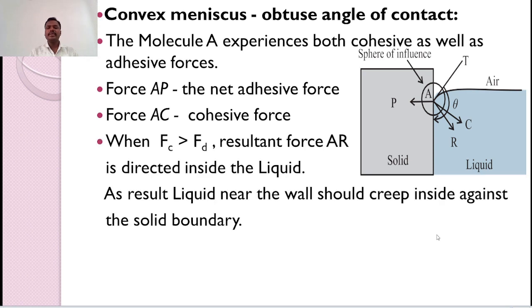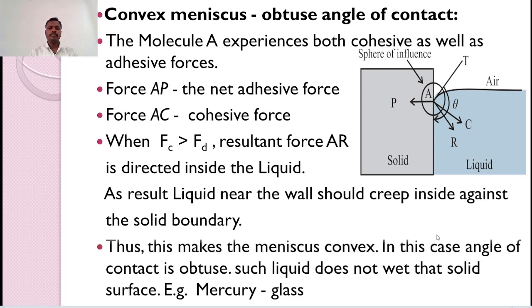When cohesive force is greater than adhesive force, the resultant force AR is directed inside the liquid. So, as a result, liquid near the wall of the solid should creep inside the liquid against the solid surface. Therefore, this makes a convex meniscus. In this case, the angle of contact is obtuse. Such a liquid does not wet that solid surface. For example, mercury and glass.